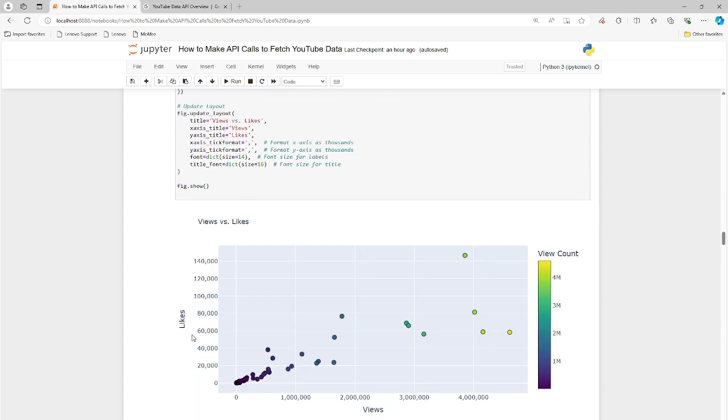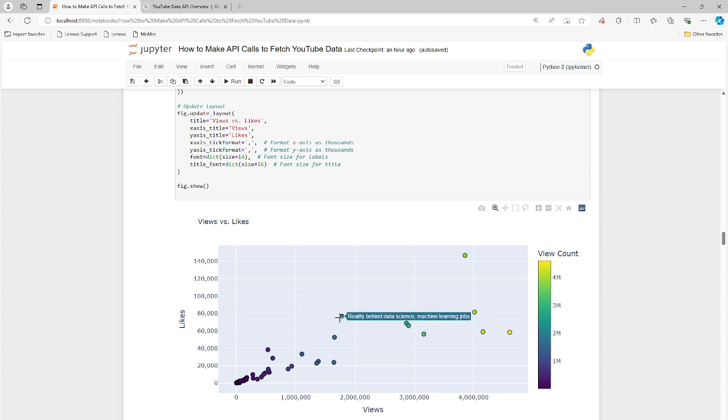So this, we're going back to the very first plot that we saw, where we have the dots on the plot based on views and number of likes, right? But nothing's really popping up, but it actually does pop up when we put the mouse over it, because this is a Plotly plot. You can see the title. Okay, and of course you can see the views and likes. So we can have all the details. This is really the best of all worlds here, okay?